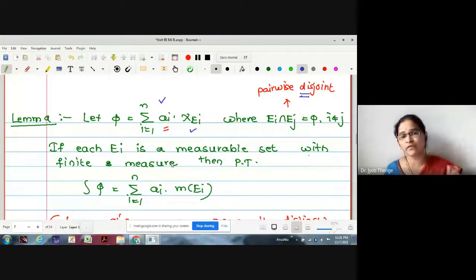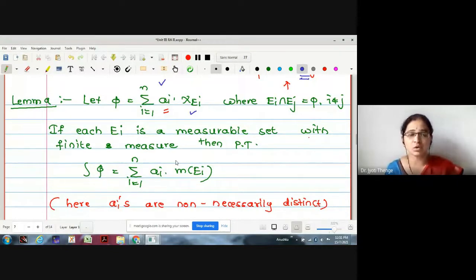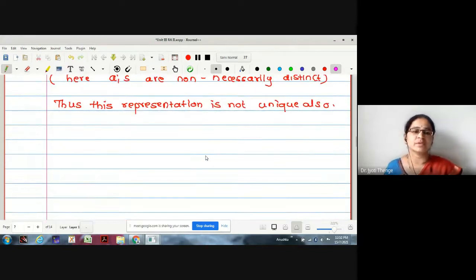Therefore, the job we are going to do here is to see initially how many a_i have the same values, and those a_i having the same values, we will club together. We will form the set A by taking the union of the underlying sets, the E_i also. For the sake of simplicity, let me tell you an idea of the proof with an example.